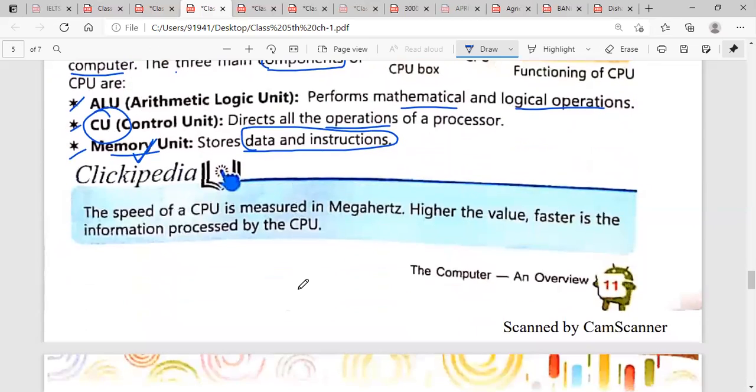The speed of CPU is measured in, underline this line, megahertz. The higher the value, the faster the information is processed by the CPU. So the speed of the CPU will be high only when the value of megahertz is high. The higher the value, the faster the information will be processed.